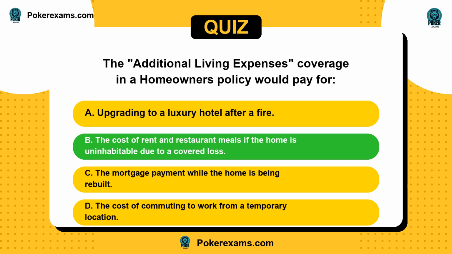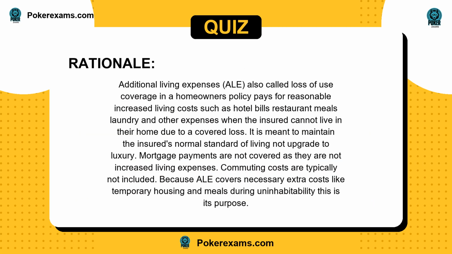The answer is B. Additional living expenses, ALE, also called loss of use coverage in a homeowner's policy, pays for reasonable increased living costs, such as hotel bills, restaurant meals, laundry, and other expenses when the insured cannot live in their home due to a covered loss. It is meant to maintain the insured's normal standard of living, not upgrade to luxury. Mortgage payments are not covered as they are not increased living expenses. Commuting costs are typically not included. Because ALE covers necessary extra costs like temporary housing and meals during uninhabitability, this is its purpose.